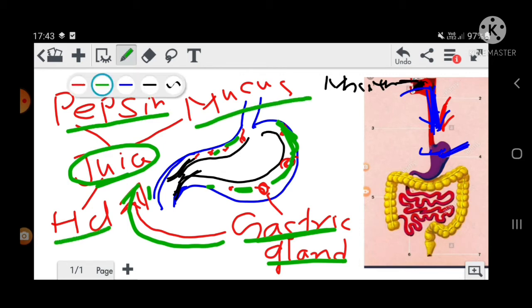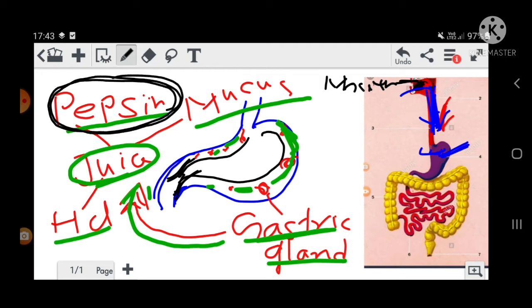Pepsin helps in the digestion of protein. And HCl kills the germs of the stomach. Whatever food we are eating sometimes contains some germs. Those germs are killed by the HCl.